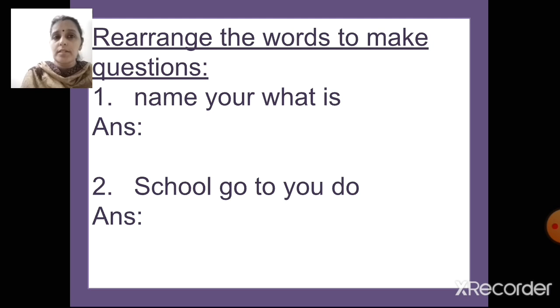How should the question be framed? Yes, write it down, put the correct punctuation marks. The second one is: school go to you do. In the next line, rearrange and frame the question.